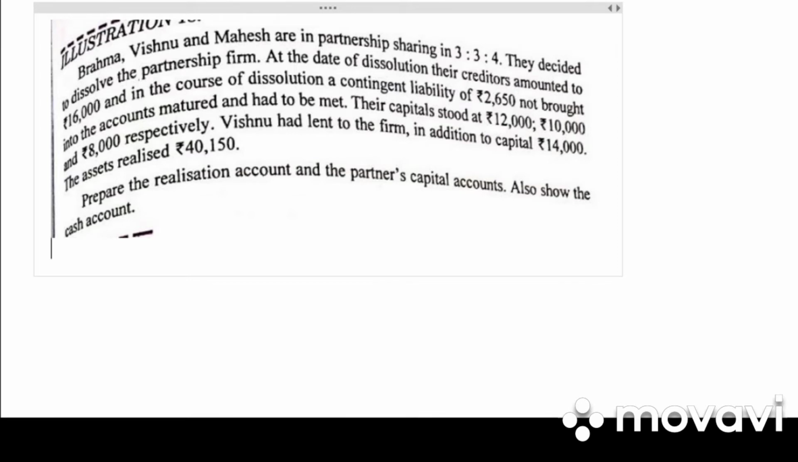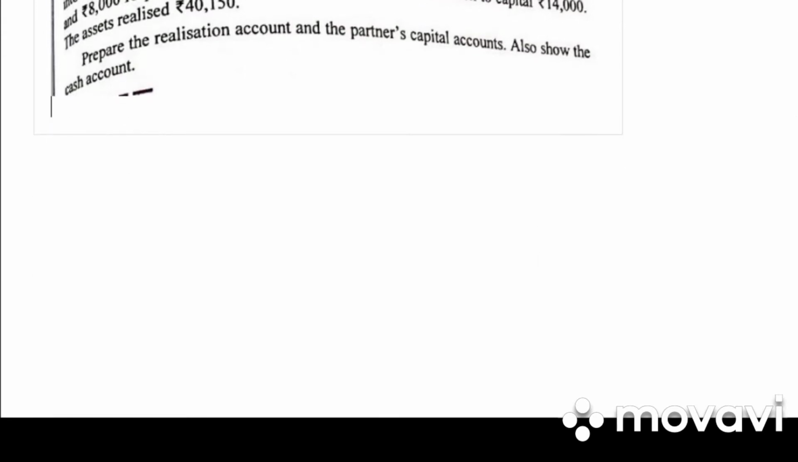Take down illustration 18. Brahma, Vishnu, Mahesh are in a partnership sharing 3:3:4. They decided to dissolve the partnership firm. At the date of dissolution, their creditors are 16,000. In the course of dissolution, a contingent liability of 2,650, not brought into accounts, matured and had to be met. The capitals stood at 12,000, 10,000, 8,000. Vishnu had lent to the firm, in addition to capital, 14,000. The assets realized 40,150. Prepare the realization account and partners' capital accounts.